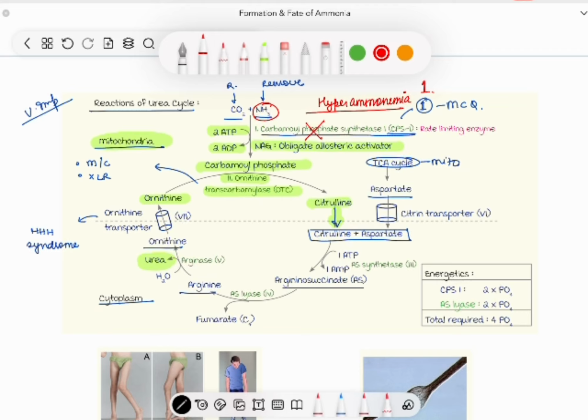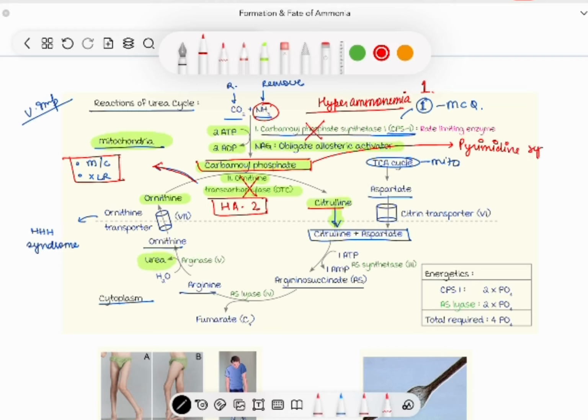Whereas if there is a defect in ornithine transcarbamylase, it will result in hyperammonemia type 2. It is the most common urea cycle defect and it is an X-linked recessive disorder. In this disorder, carbamoyl phosphate is accumulated. This carbamoyl phosphate cannot be converted to citrulline. So, this carbamoyl phosphate is now shunted to pyrimidine synthesis. Hence, a large amount of pyrimidine is excreted in urine. Also, it may be converted to orotic acid, resulting in orotic aciduria.